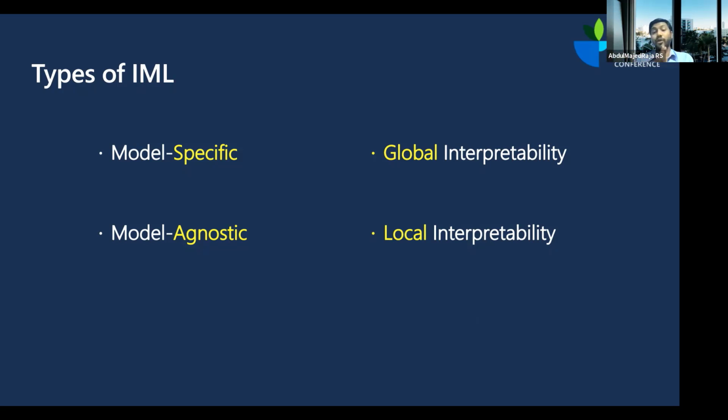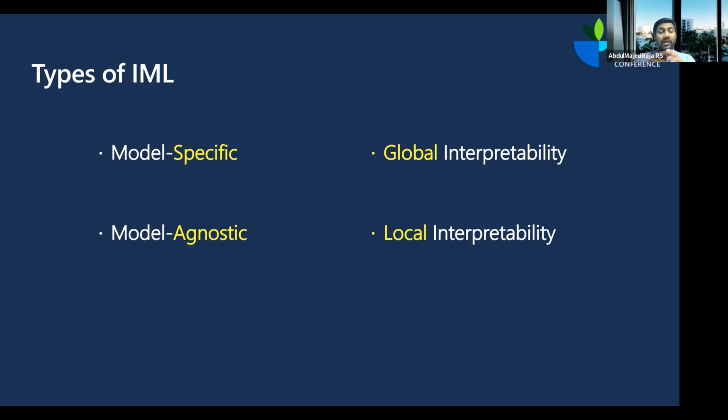The next category is global interpretability and local interpretability. What is global interpretability? When you have a machine learning model in place, global interpretability means that at an overall level, at a higher level, at a global level, you have some understanding of what the features are that are driving this model's predictions. For example, a variable importance plot or a partial dependence plot are examples of global interpretability. These explain why, and in which direction, the entire machine learning prediction might go.